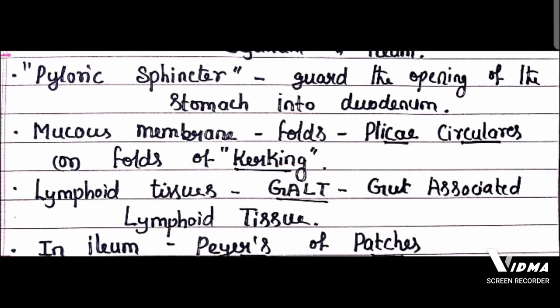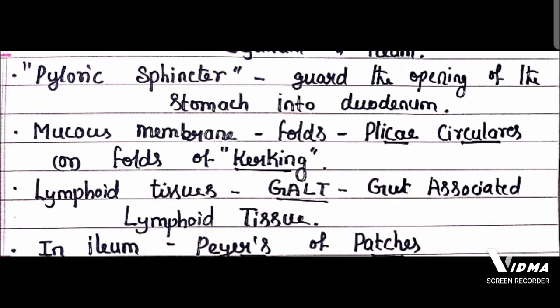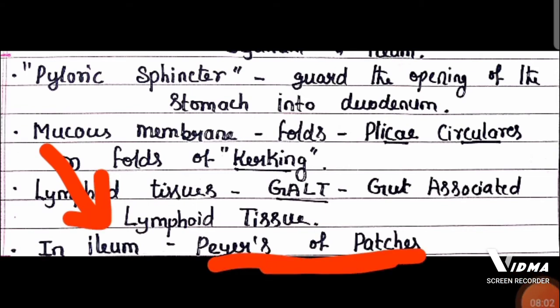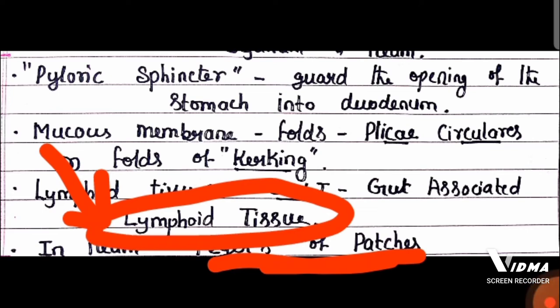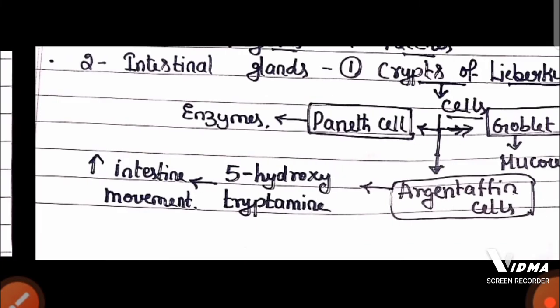Kerckring, and you can find in small intestine GALT, means gut associated lymphoid tissue, and in ileum part you can find Peyer's patches, that is also a part of lymphoid tissue that are going to protect our body from the infection. So that is about the small intestine inner mucous membrane layer.